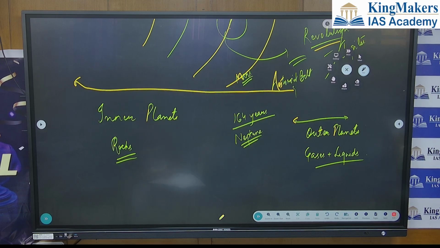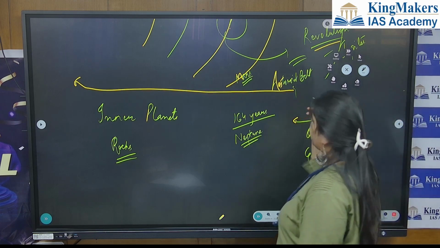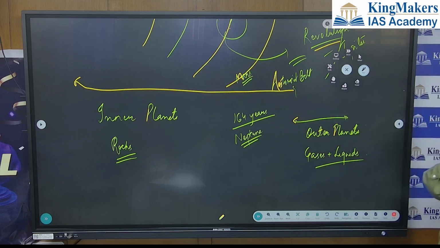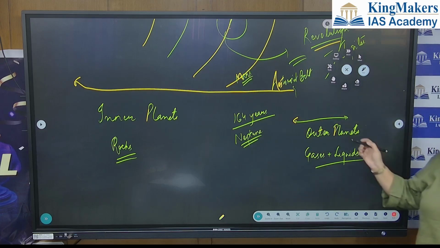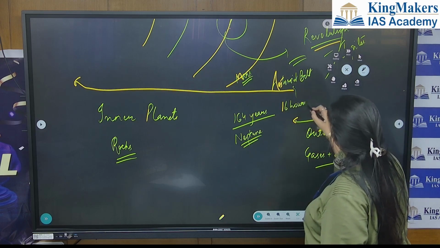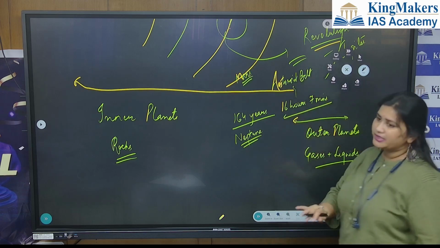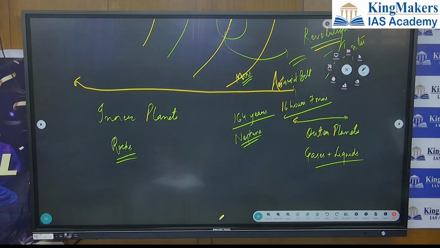Just 16 hours, 7 minutes. That's it. So it is spinning very fast. Rotation is very fast. 16 hours, 7 minutes. So you just read about all these things. Fine.